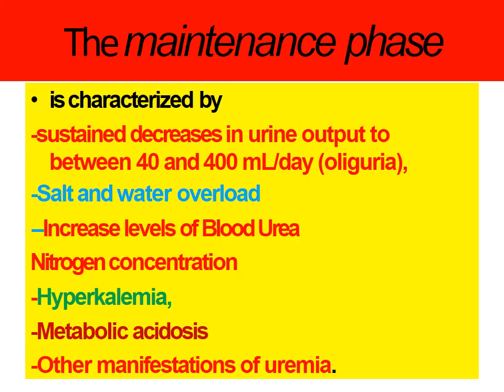Maintenance phase is characterized by sustained decrease in urine output to between 40 and 400 ml per day. Salt and water overload, increased blood urea nitrogen concentration, hyperkalemia, metabolic acidosis, and other manifestations of uremia.